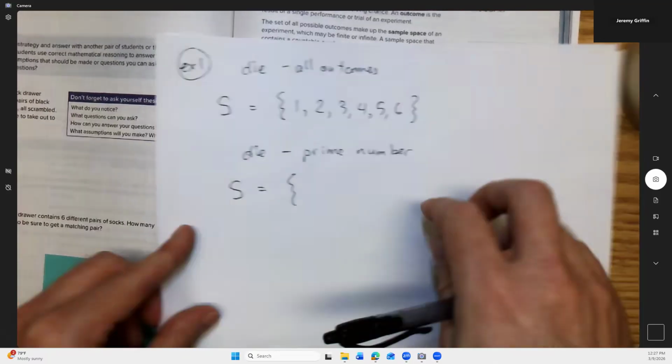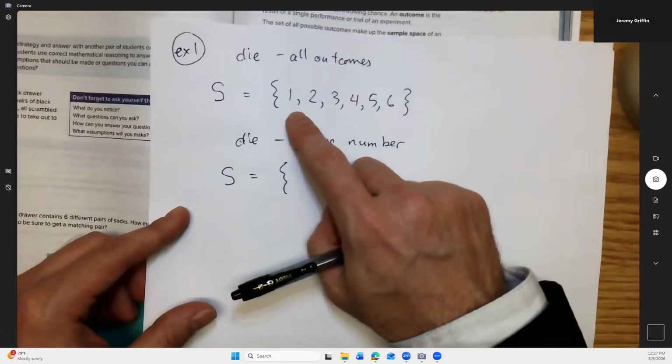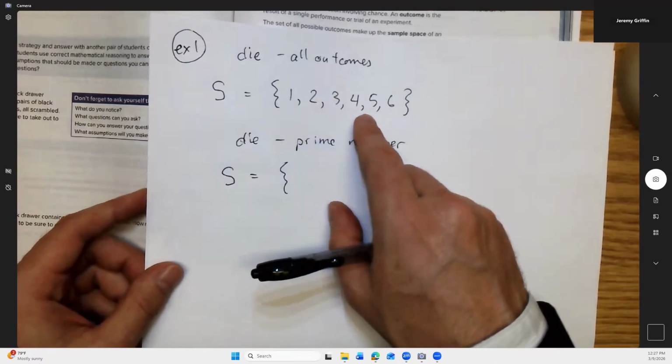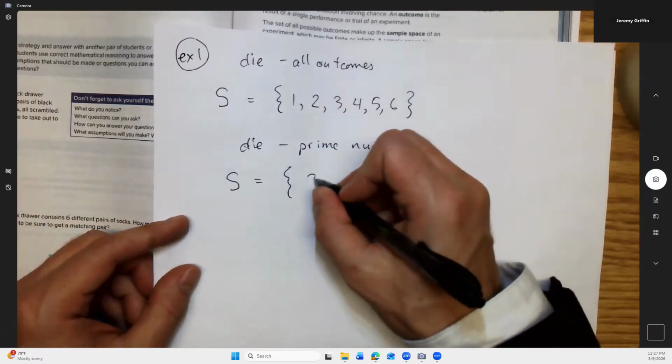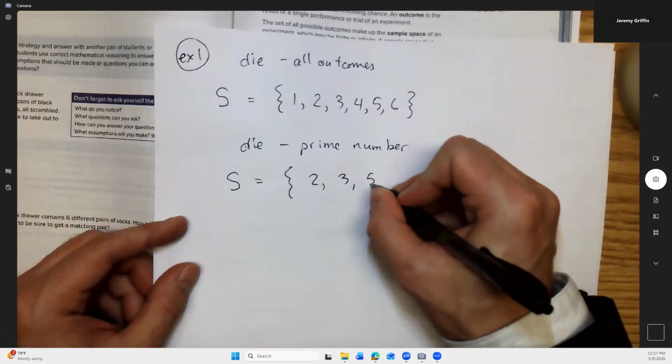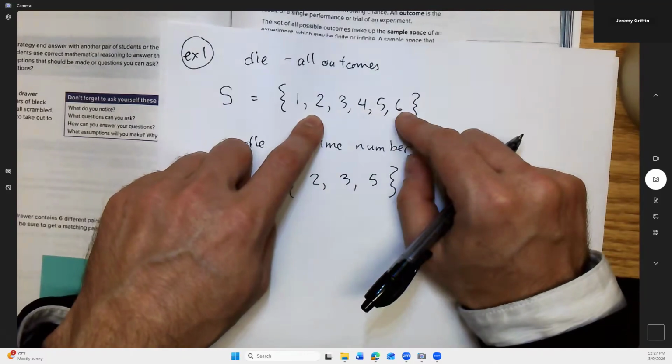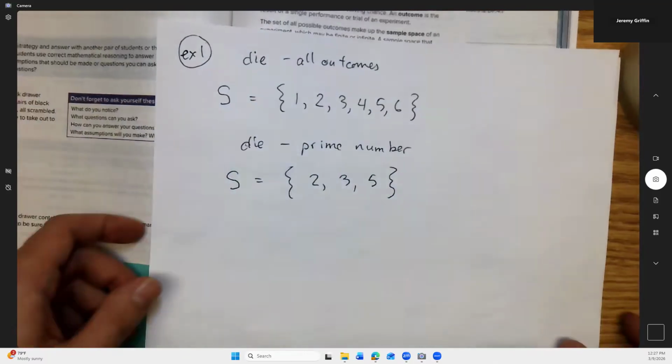Let's look back at this list. By definition, 1 is not considered prime, but 2 is, 3 is, and so is 5. So those would be your prime numbers: 2, 3, and 5. 4 is not prime because it's divisible by 2. 6 is divisible by 2 and 3, which also makes it not prime. So there's your sample space for rolling a prime number.